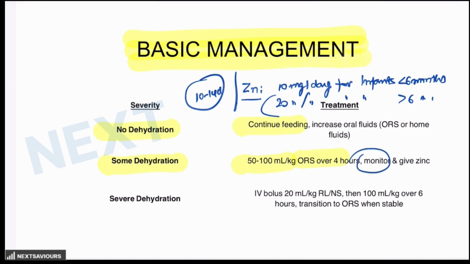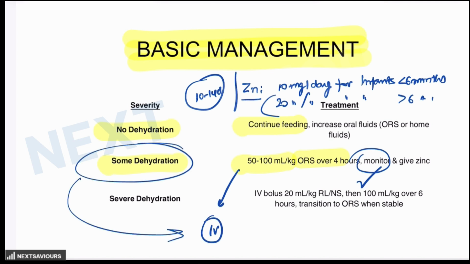Now, if there is improvement in the symptoms, then continue oral fluids and normal feeding. But if there is worsening of the symptoms, in that case you have to go for IV fluids. Now, when to switch to IV fluids in case of some dehydration? When is it required? If there is persistent vomiting or worsening dehydration despite giving the ORS.